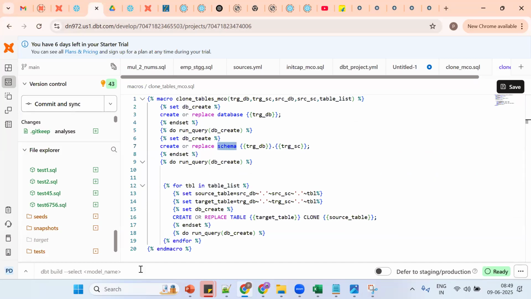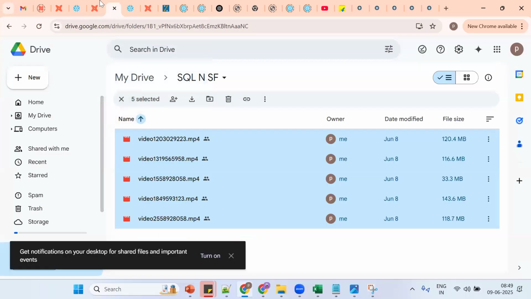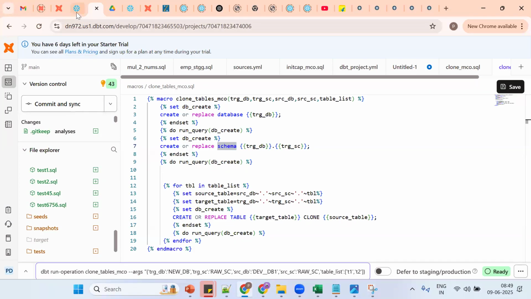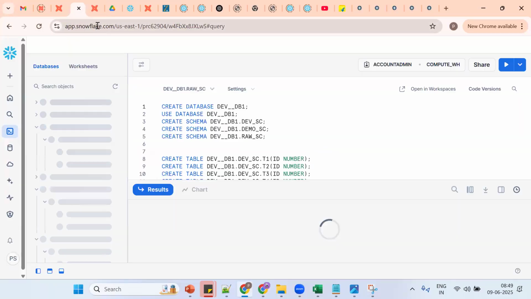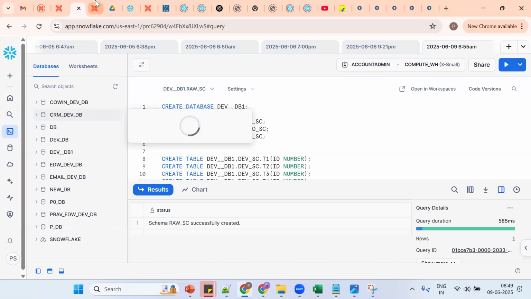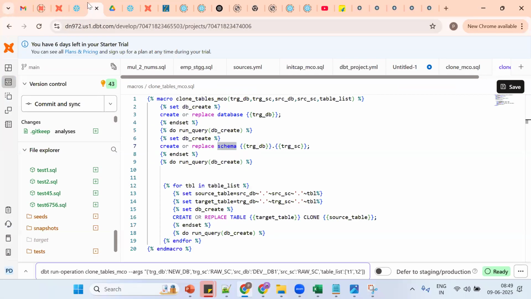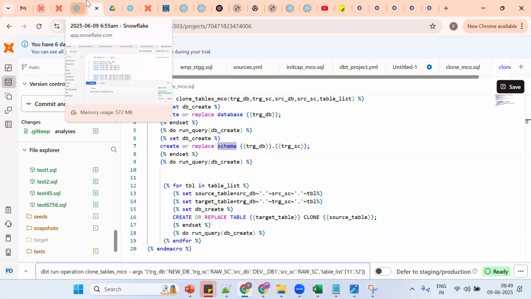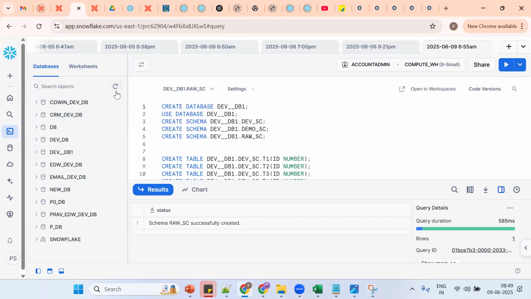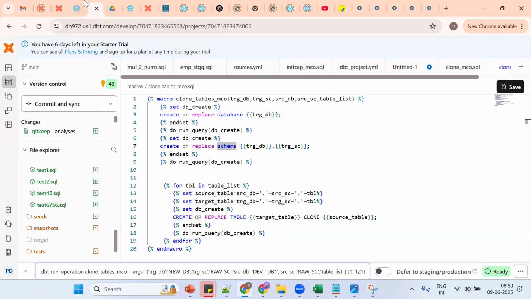So what is your schema? For one second. Schema is RAS schema. Okay. So let me refresh one more time. Sometimes it will take time to refresh. Also the database. RAS schema. Okay. What is the database? New DB.